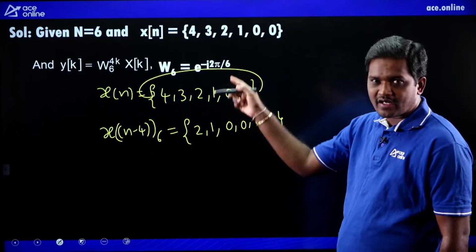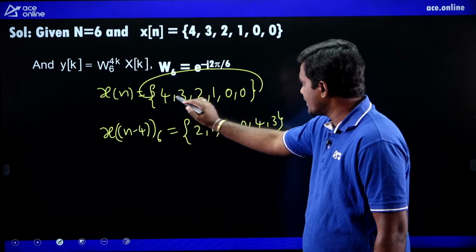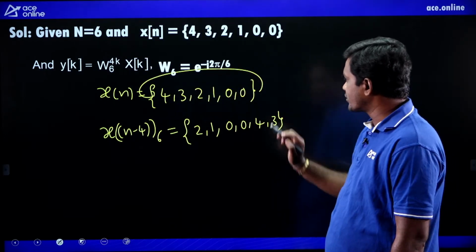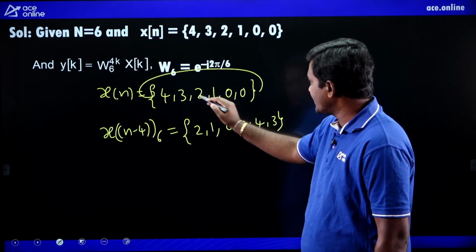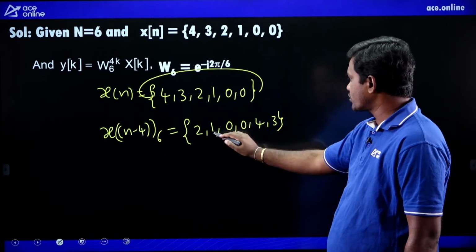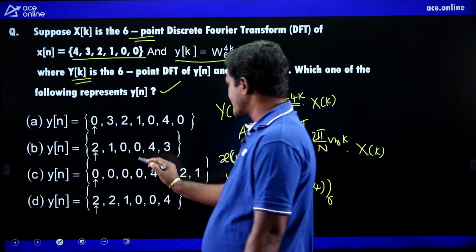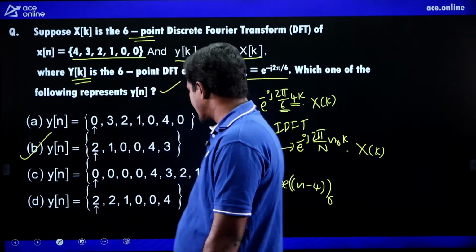Circular left shift. If you do one time, you will get 0, 4, 3, 2, 1, 0. If you do second time, 0, 0, 4, 3, 2, 1. If you do third time, 1, 0, 0, 4, 3, 2. Fourth time, 2, 1, 0, 0, 4, 3. So what is the right option? Yes, 210043. B is the right option.